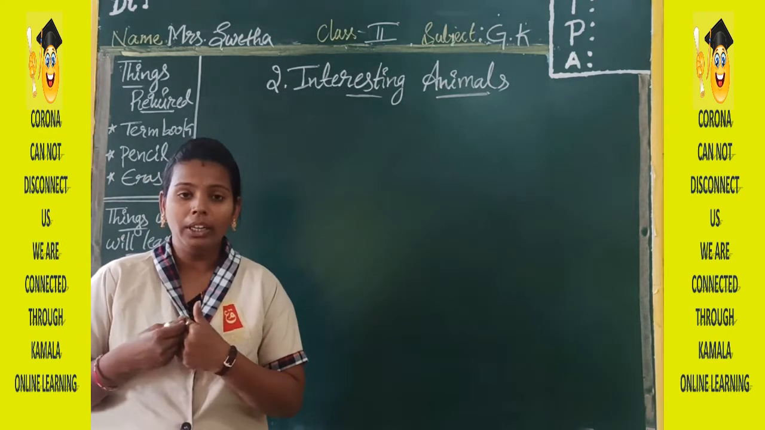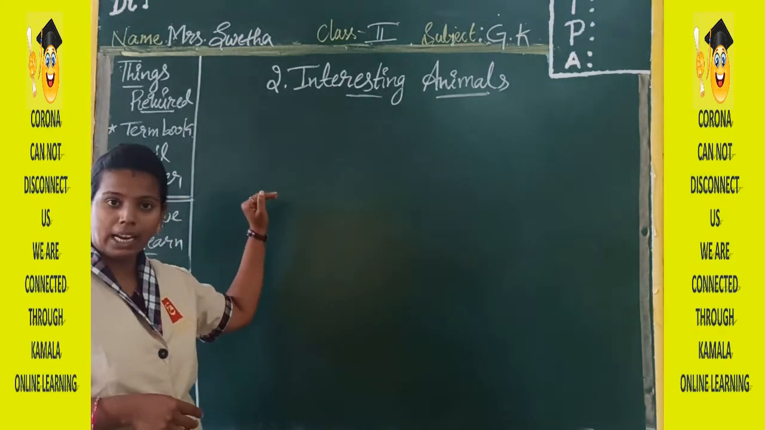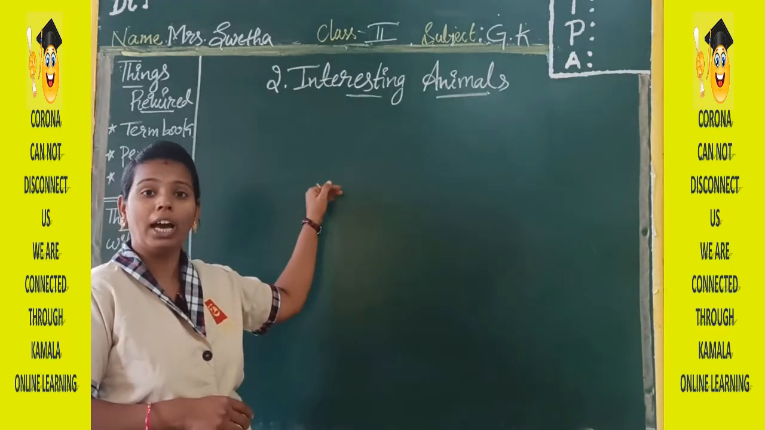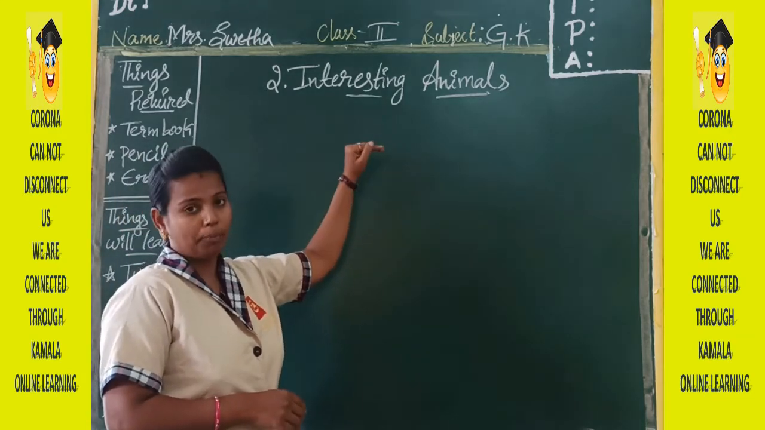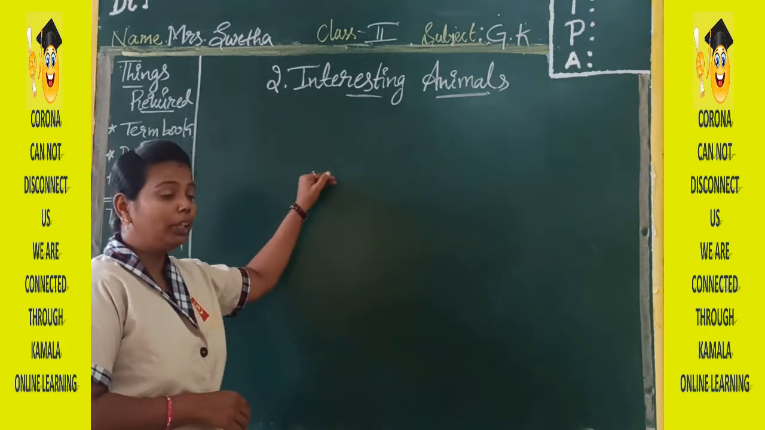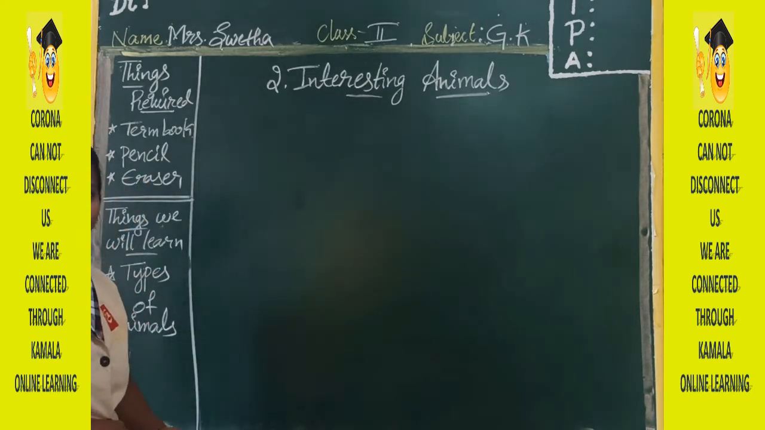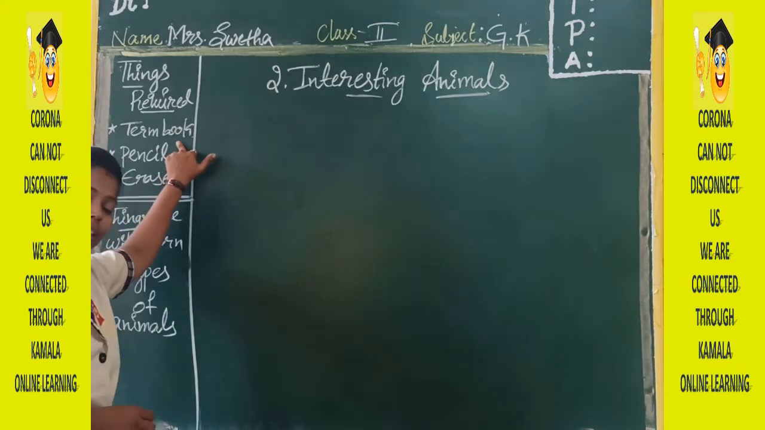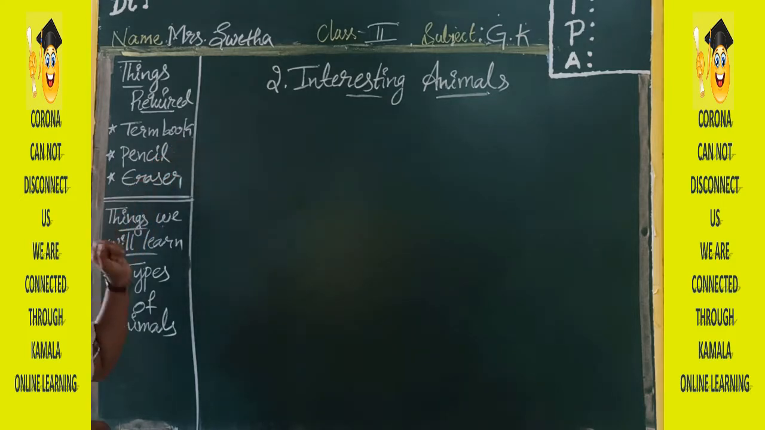Okay, so as we have completed our first lesson in your GK part, today we are starting with your second lesson, that is interesting animals. So in this topic we are going to deal with animals. Okay, we are going to discuss animals. So for this second lesson, you need your term book, pencil and eraser. Okay children, I think you are ready. Already you are ready with your things. Yes, if you are not, just pick your things fast and get ready. Okay, term book, pencil and eraser.